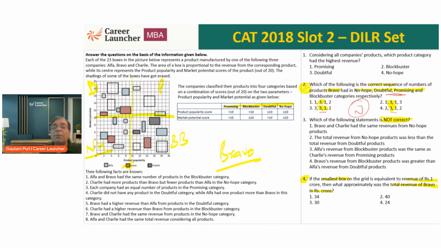We can do it by visual observation only, because which product category has the highest revenue cannot be promising. Look at the area of the boxes only, and compare, for example, Blockbuster. These 2 are almost the same, so these 2 cannot be. They are promising. I can compare the others similarly. No hope, all the boxes are very small. It is going to be either doubtful or Blockbuster. But my point is, this is most probably a question I can do visually.